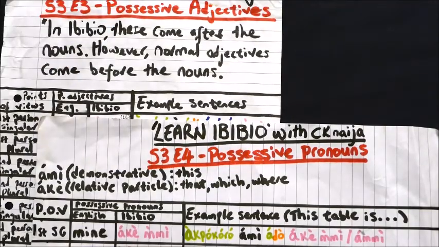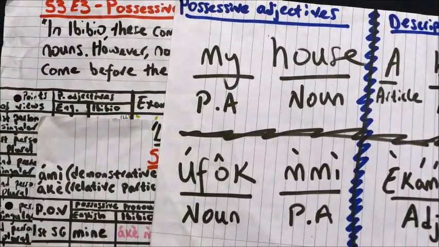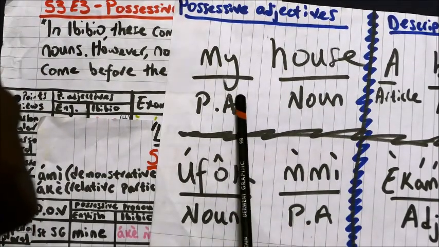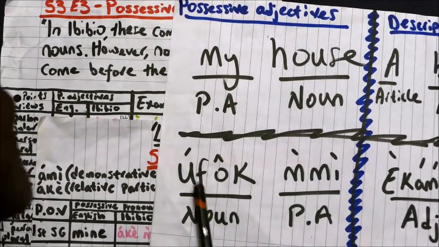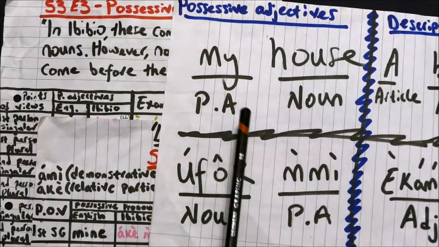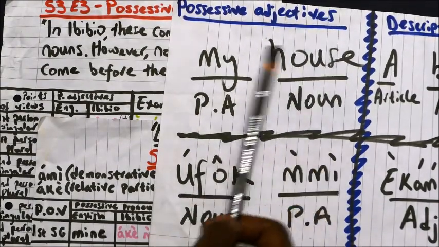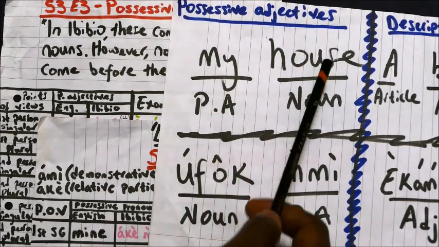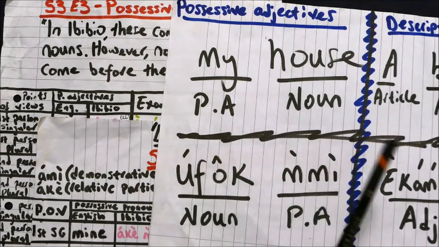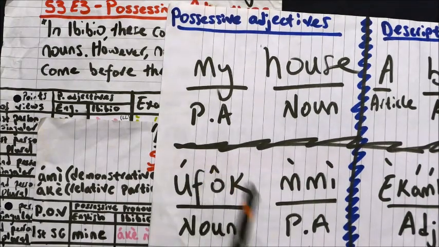Going back to a previous episode, what we learned with possessive adjectives was that, unlike in English where they come before the noun they describe, in Ibibio the possessive adjectives come after the noun. So in English we have the following words: my house. The adjective comes here and the noun comes here. In Ibibio this is different. We have the word for house first, and then we have the word for my house. Ufo mi, my house.